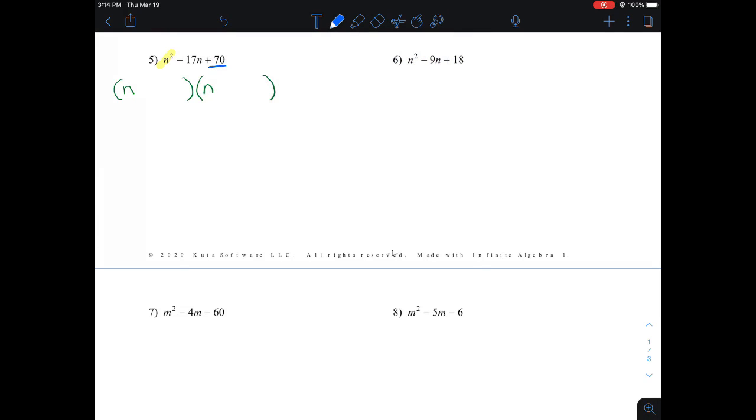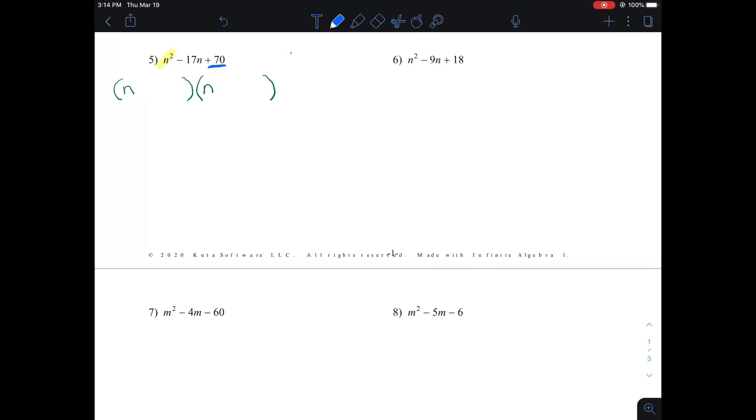So I need numbers that multiply together to be positive 70. I want to write them all out. Now, before when we had the positive sign, we had a plus sign in the middle. If I have a minus sign anywhere, I have to account for one of those numbers being negative.